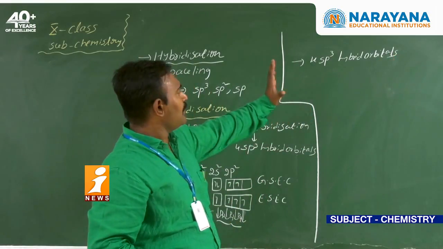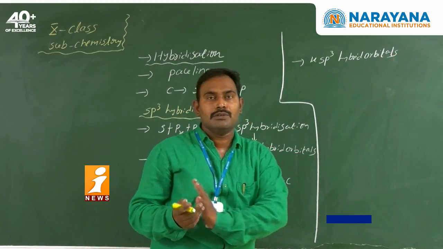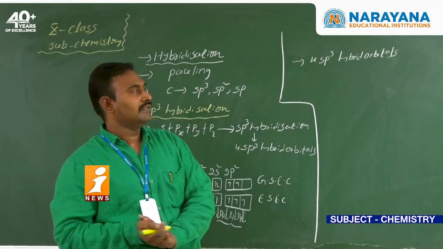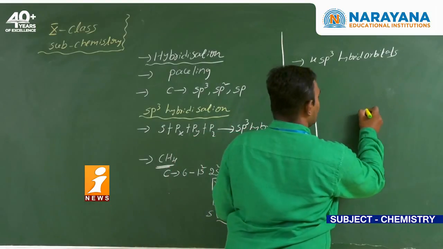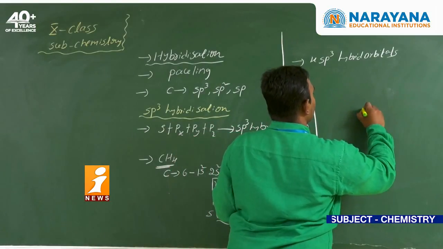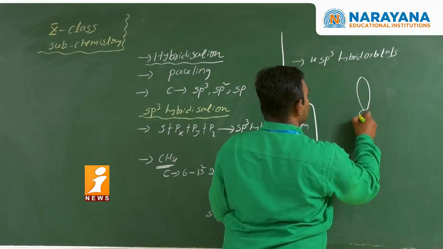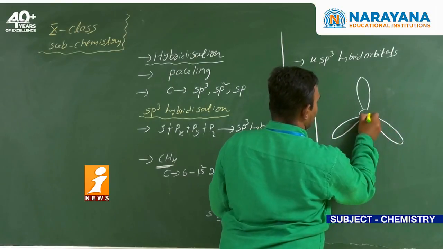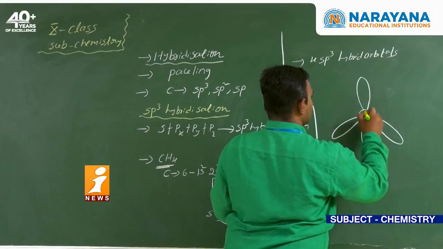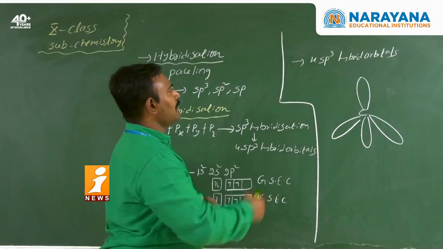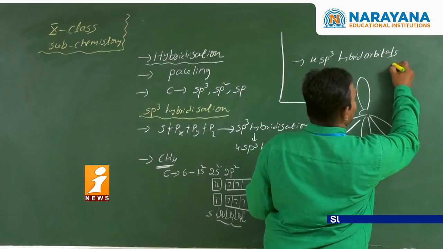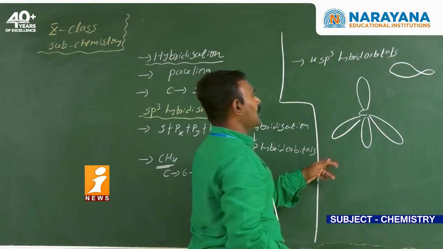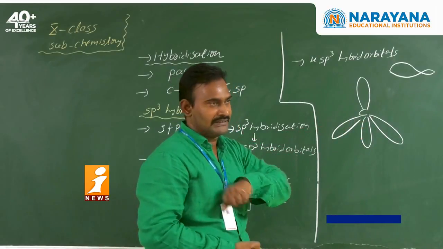That is, the number of hybrid orbitals is always equal to the number of orbitals that intermix. Around this carbon atom, the hybrid orbitals orient tetrahedrally. Generally a hybrid orbital is denoted with one small lobe and one big lobe, but for convenience we can draw it like this.